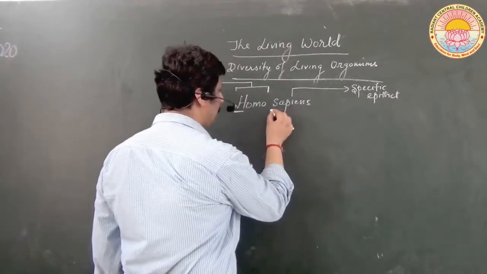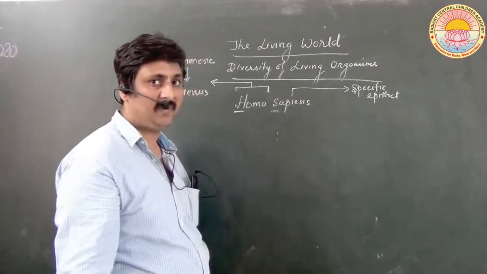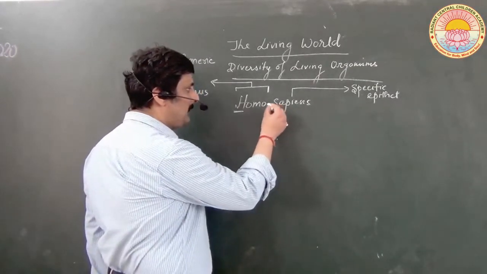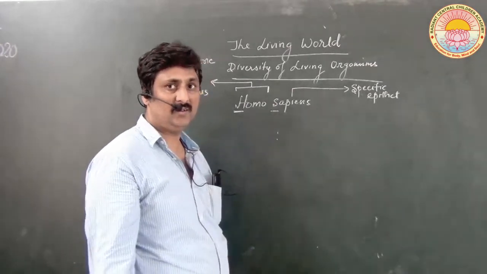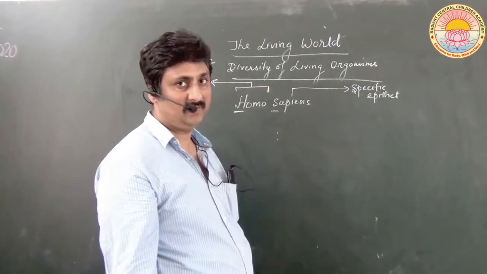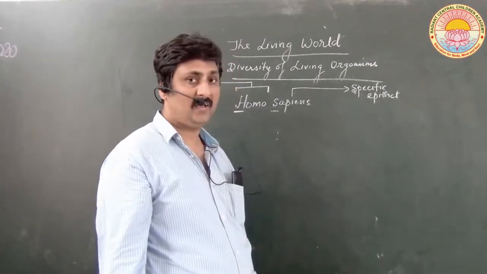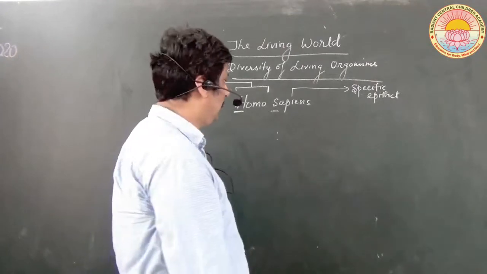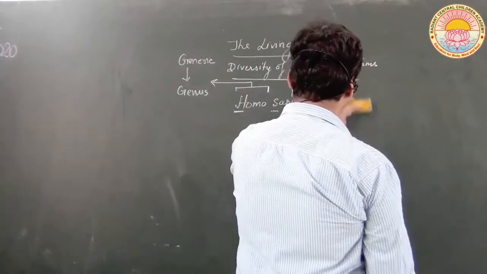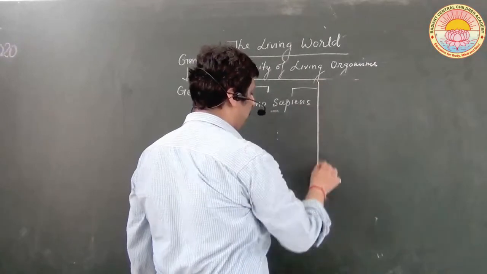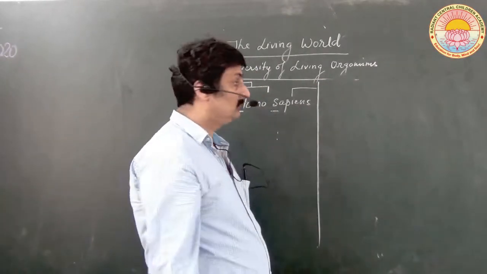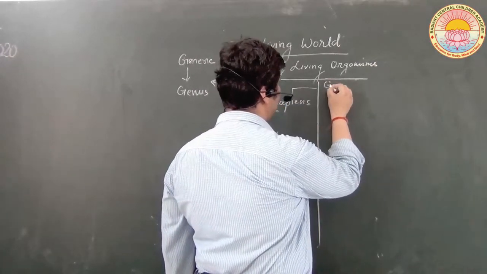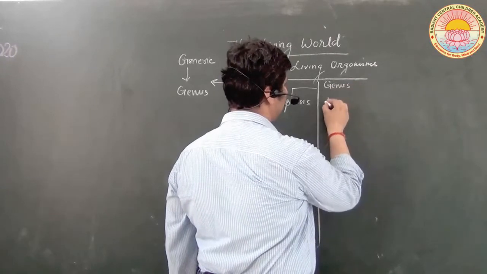Here you can see the small letter in the specific epithet. The word is starting with a small letter. Moreover, you can see there is a gap in between the two. So this is the scientific name for human beings. Now it is categorized into different categories, or you can say taxa. I would like to classify it on the basis of different taxa. For example, this belongs to genus Homo, as you already know.